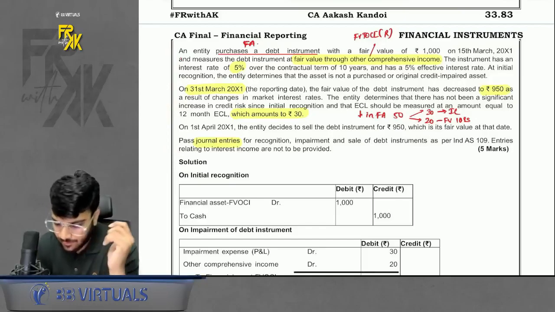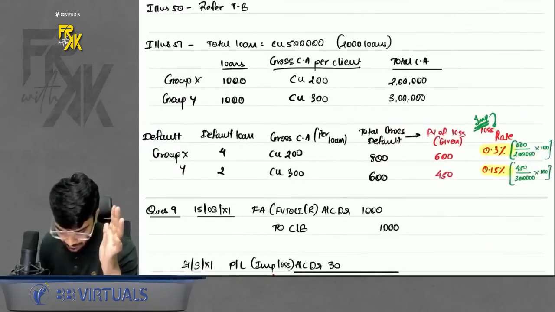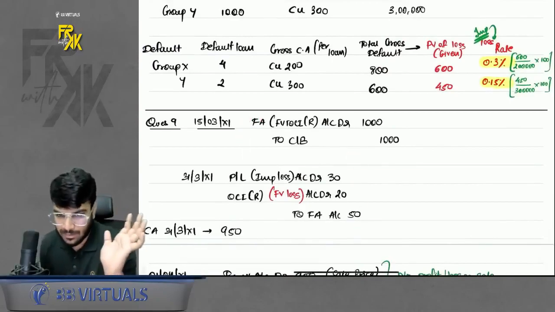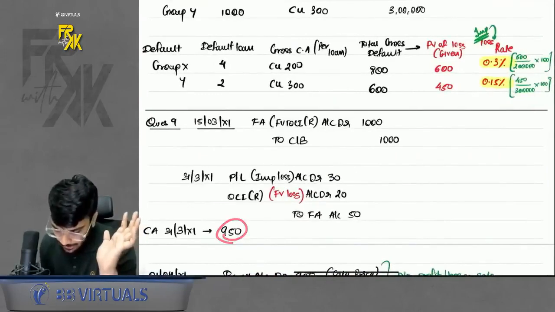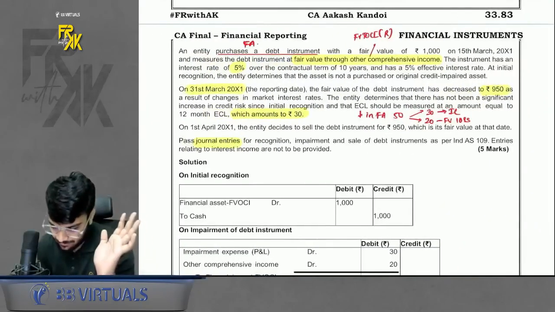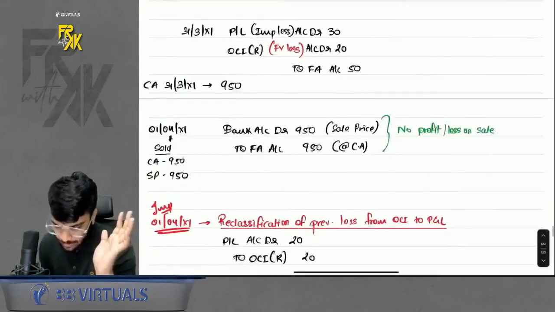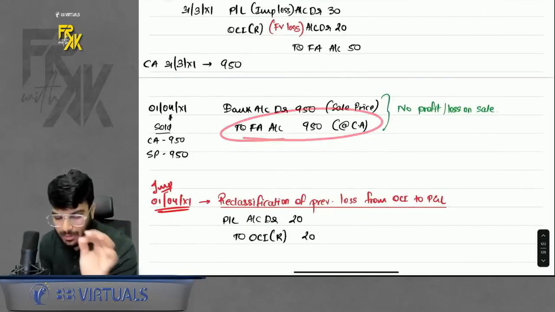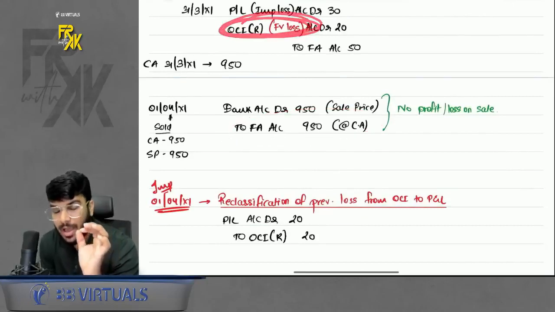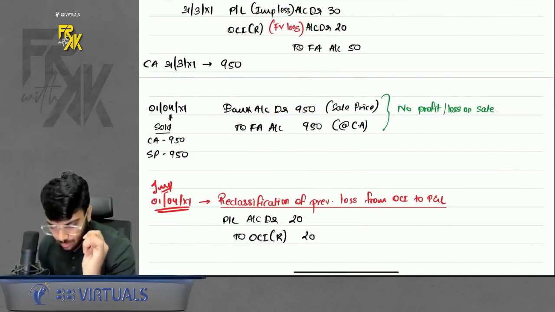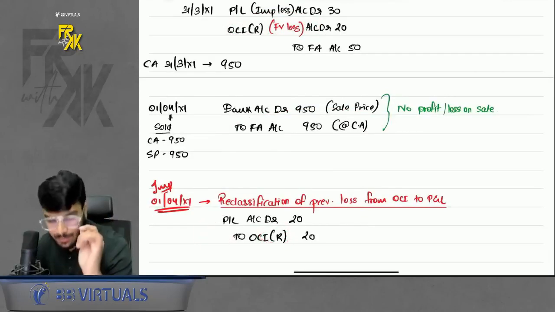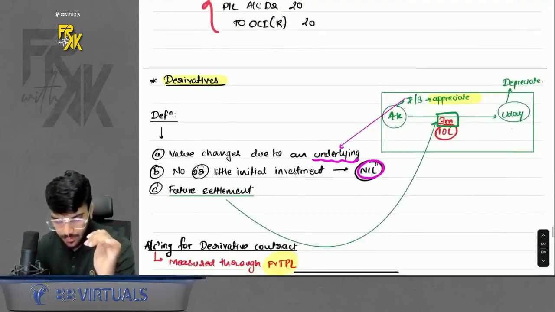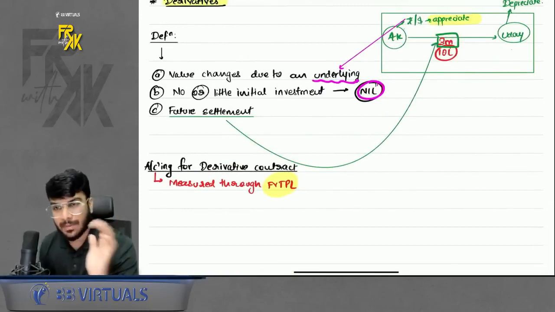I'll discuss everything. First, we purchase the asset, so we record the entry for purchase. Then we book the fair value gain or loss and impairment loss, everything. Then the carrying amount became 950. In this question, later on, we sold the asset for 950 itself. That means we are selling the asset at carrying amount only. Sale price and carrying amount are the same, so no profit or loss. But once you sell the asset, because you booked the fair value loss in OCI, which is reclassifiable, whatever loss you booked in OCI, you will have to reclassify to profit and loss because the financial asset is out of your books. So this is the important entry which you will forget. Do remember that part. This was impairment. That part is over.